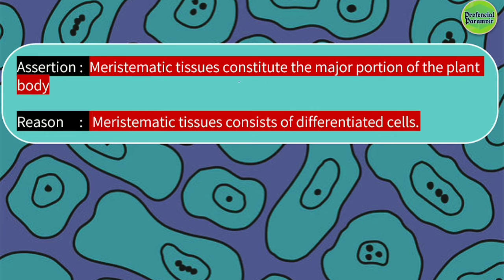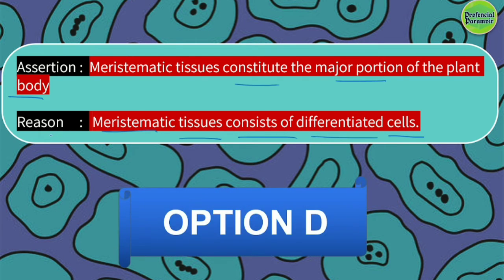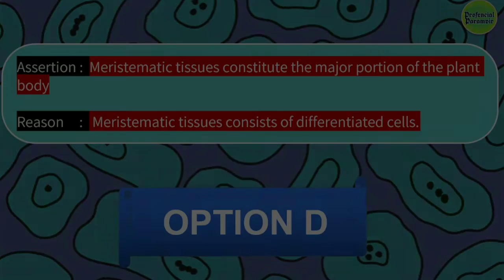Assertion: meristematic tissues constitute the major portion of the plant body. Reason: meristematic tissue consists of differentiated cells. Again, guys, here the assertion is false and the reason is true. Assertion is false, reason is true. The option is option number D.